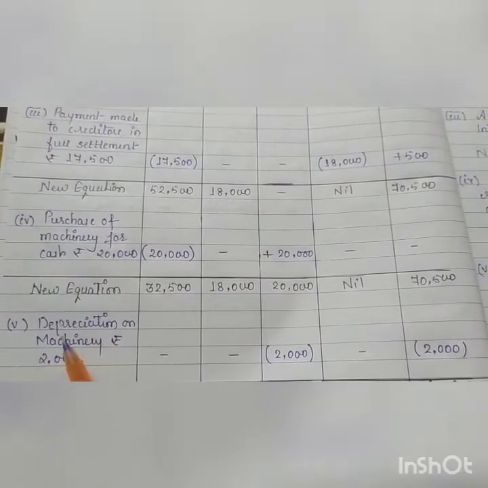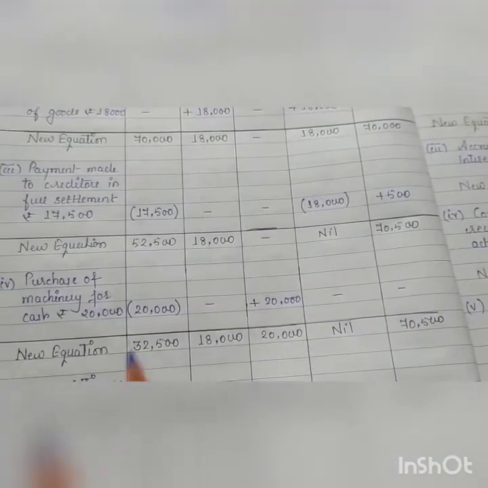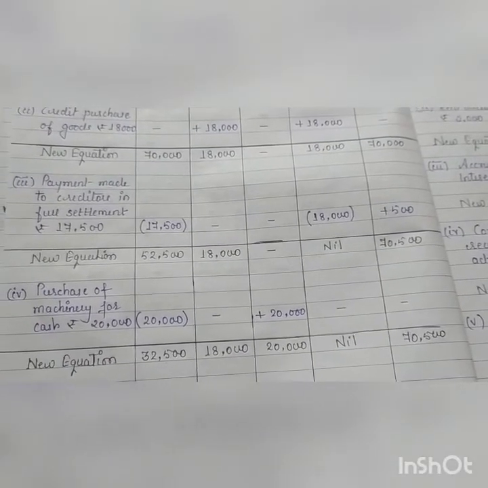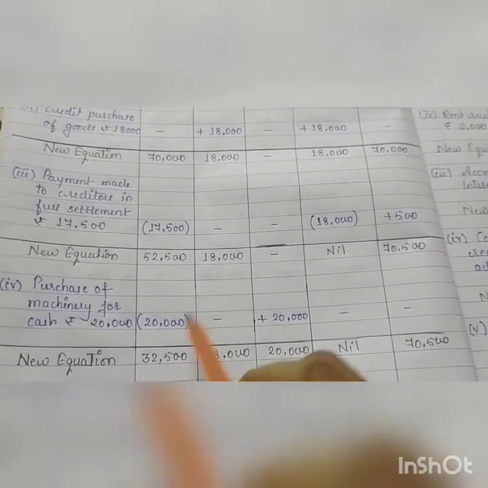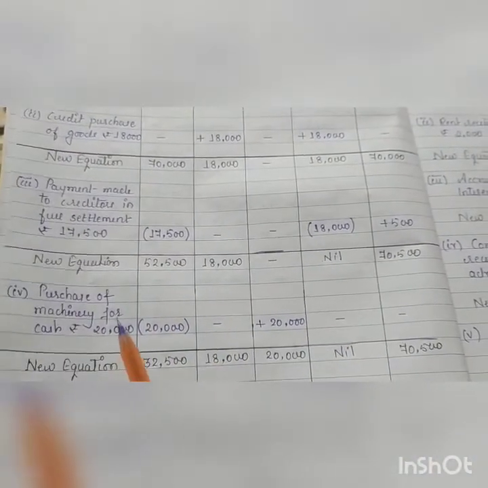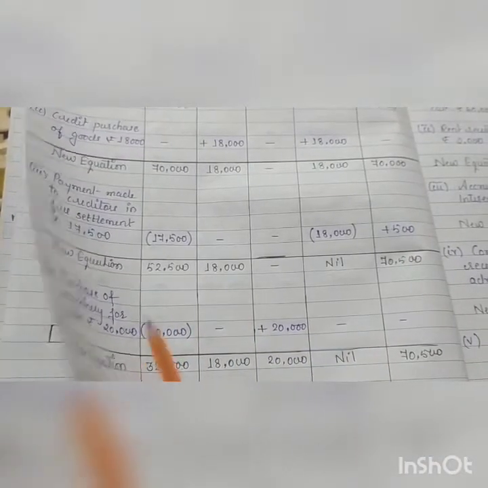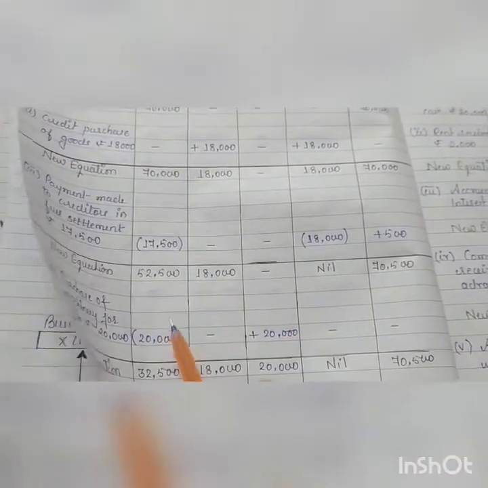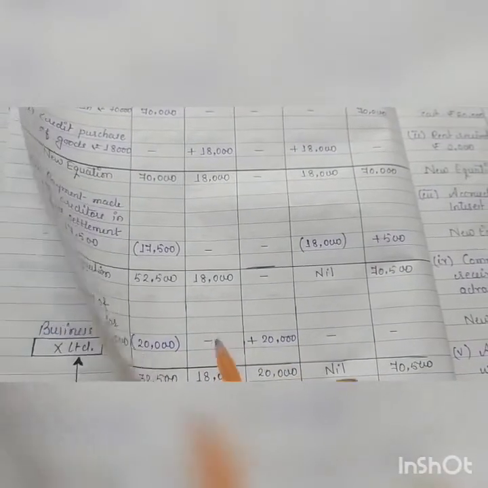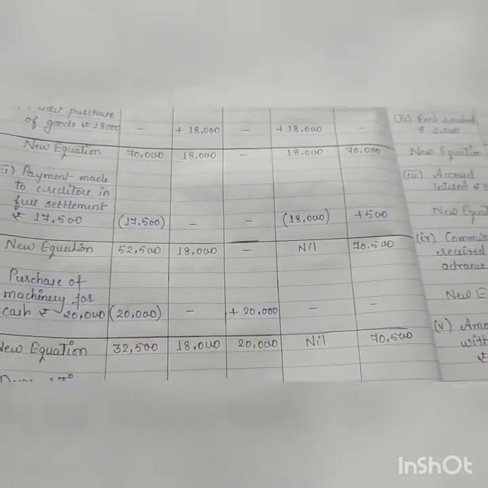Last is depreciation on machinery, rupees 2000. Depreciation meaning is reduction in the value of fixed tangible assets. For example, इस साल हमने एक फर्नीचर परचेज किया है. Will the value of that furniture remain same in the next year? No, because of its continuous usage, value will decline. Okay, so that decline in the value of fixed tangible asset known as depreciation.